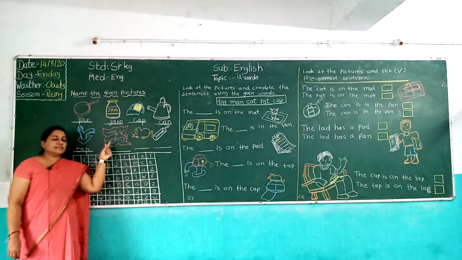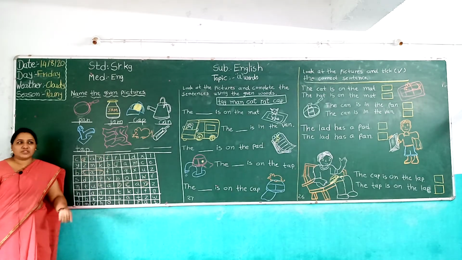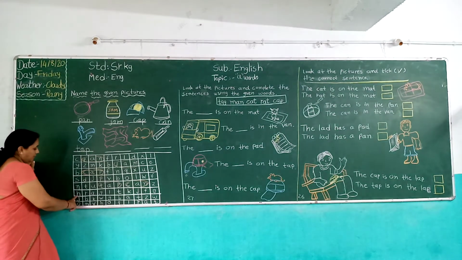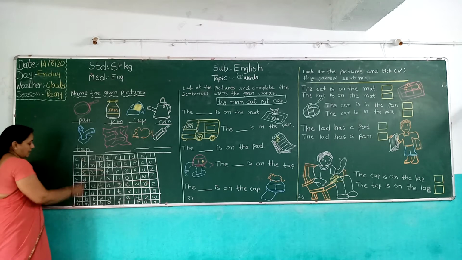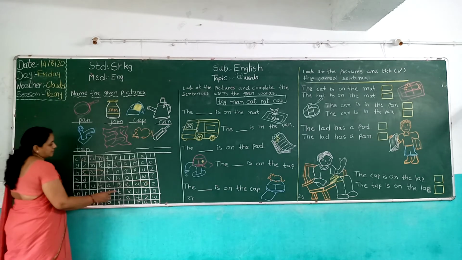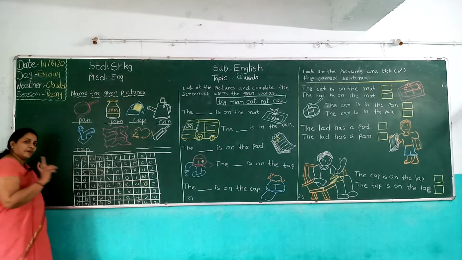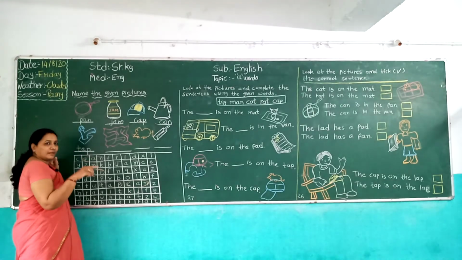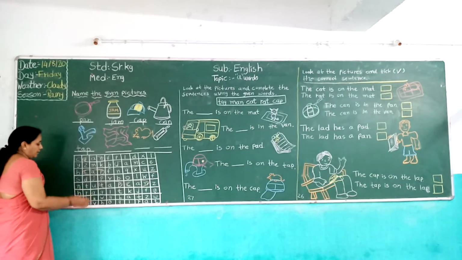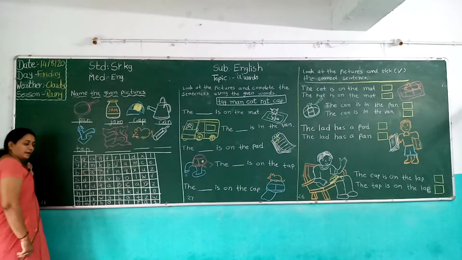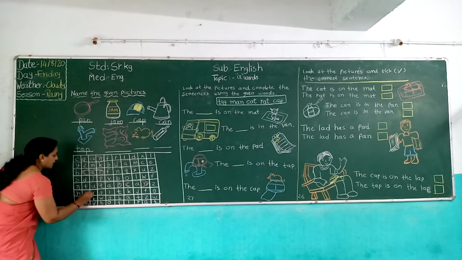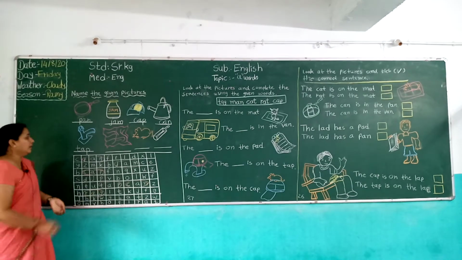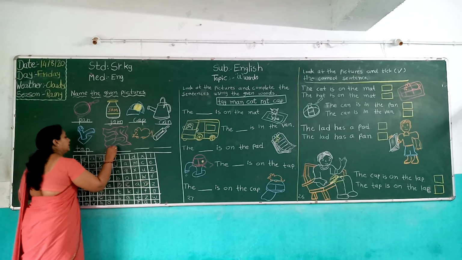Then children, now look here. Which picture is this? It's a rug picture. So find rug. You come downside. Where is ra? The rug word spelling starts from ra. So we find ra. Ra, u, g, rug. So we circle rug.